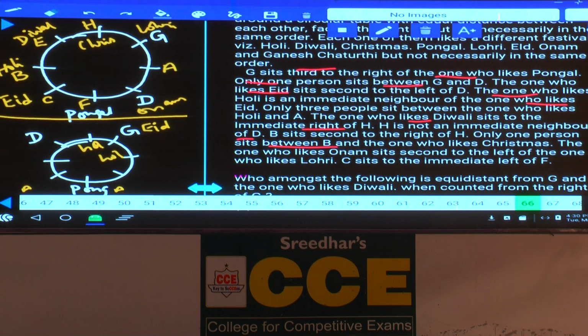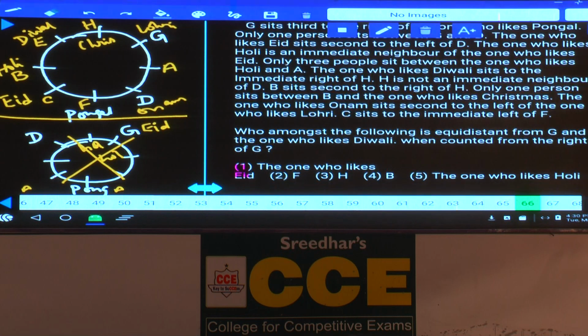Now this is how these 8 persons are seated around this circular table, and they like different festivals. Now the second possibility we have left here only. Why? Because there are 2 possibilities, and in the first one more than 60% of the information is filled there, so we have stuck to the first one only. Done? Then question number 66.